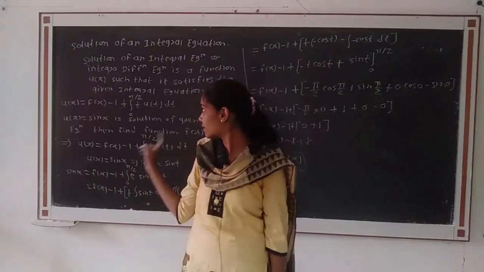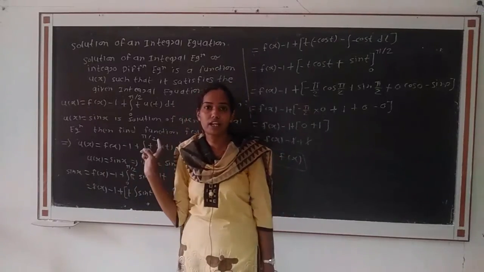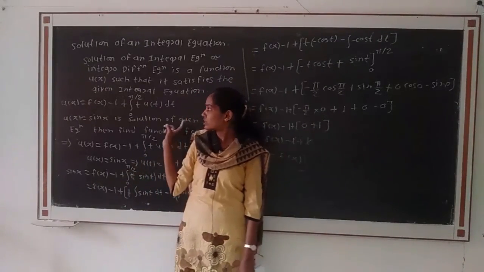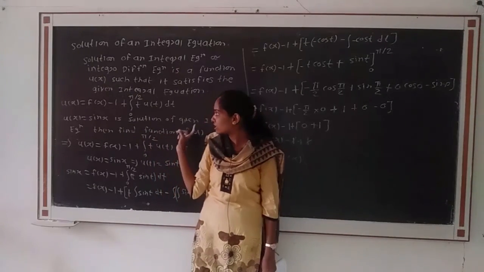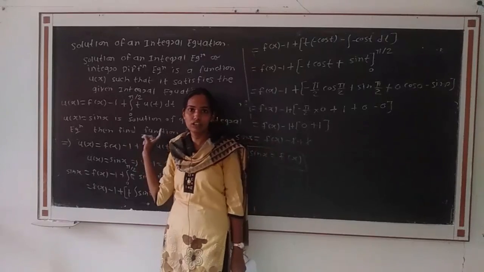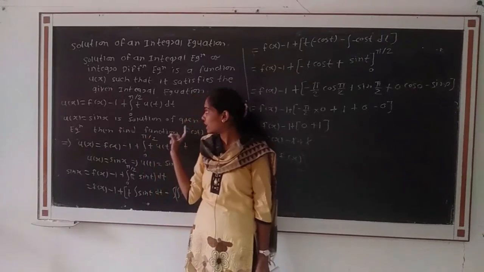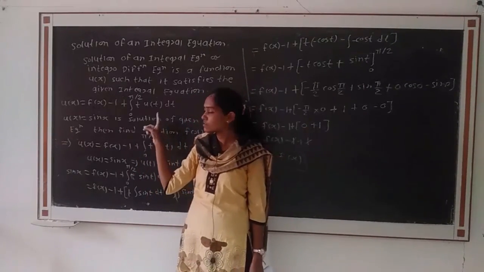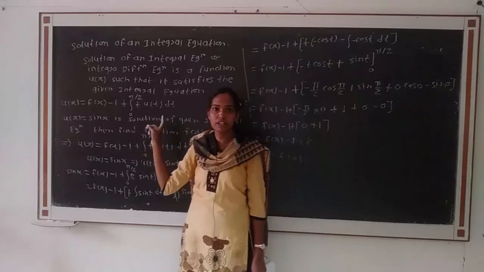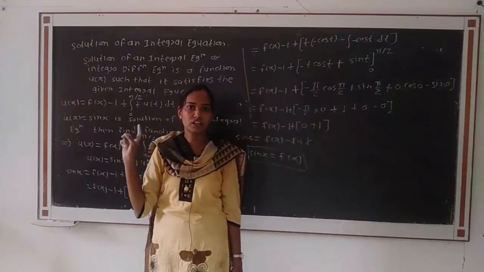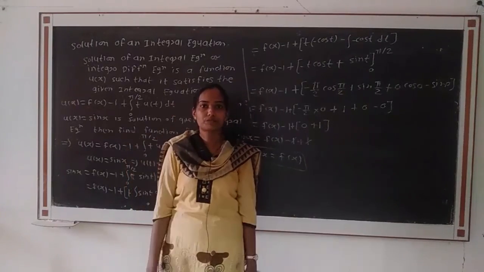In this way, if we are given that the function u of x is the solution of the given integral equation, then we can find any unknown in the given integral equation, that is the unknown function f of x, the function u of x, or the parameter, that is the eigenvalue of the given integral equation. Thank you.